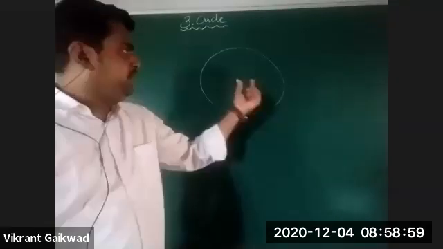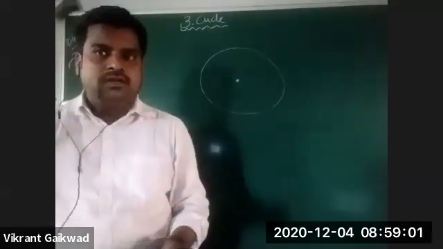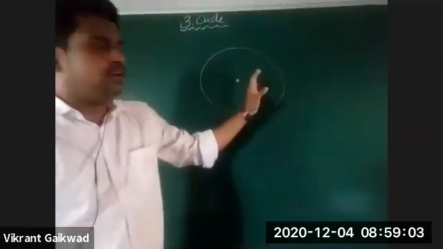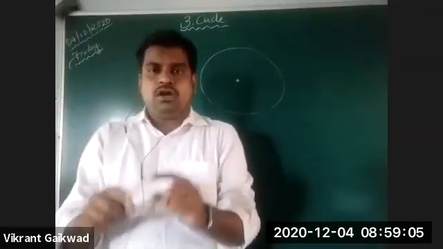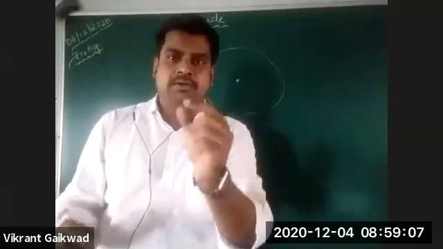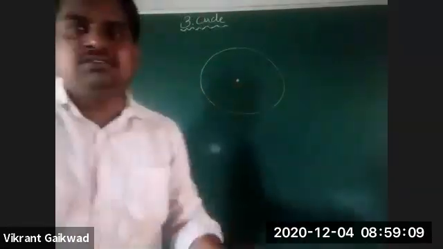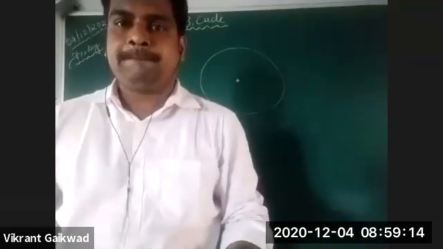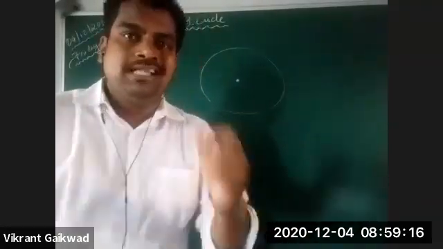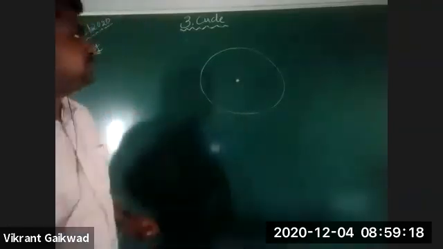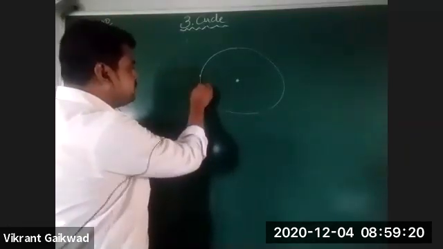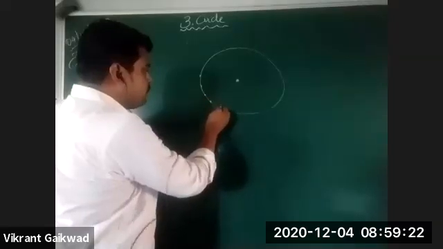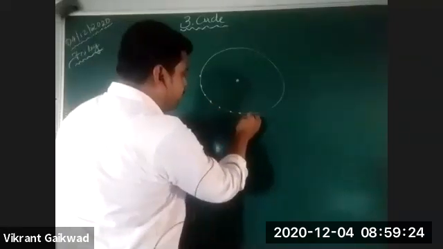Now, this point is called the center of the circle. When you talk about the definition of the circle, remember, this point is the fixed point. On the circumference, you can take n number of points.